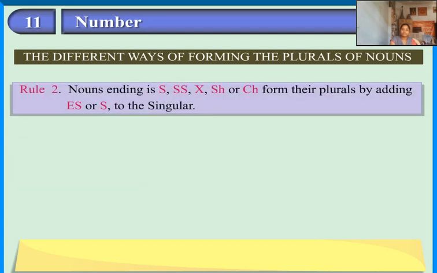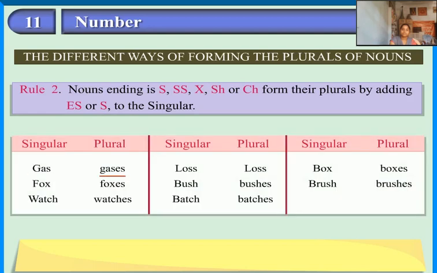Rule 2. Nouns ending in s, ss, x, sh or ch form their plurals by adding es to the singular. Gas, gases; fox, foxes; watch, watches; loss, losses; bush, bushes; batch, batches; box, boxes; brush, brushes.